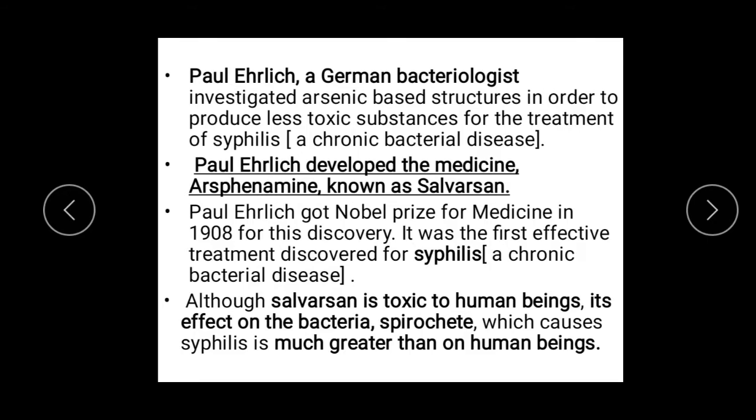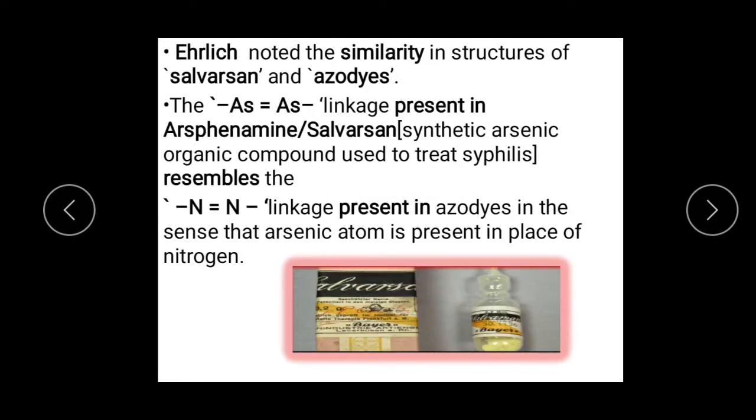He found that salvarsan is toxic to human beings, but its effect on the bacteria was much greater than on human beings. This investigation was the starting point to know how drugs can be more toxic to microorganisms as compared to human beings. Ehrlich also noted the similarity in structures of salvarsan and azo dyes. Salvarsan contains arsenic double bond arsenic. Azo dyes contain nitrogen double bond nitrogen. Azo stands for N double bond N.